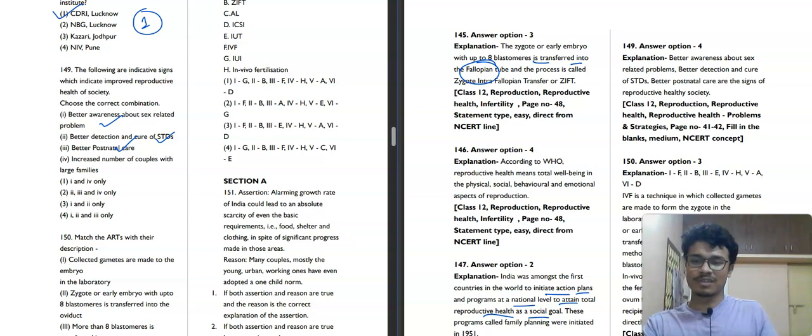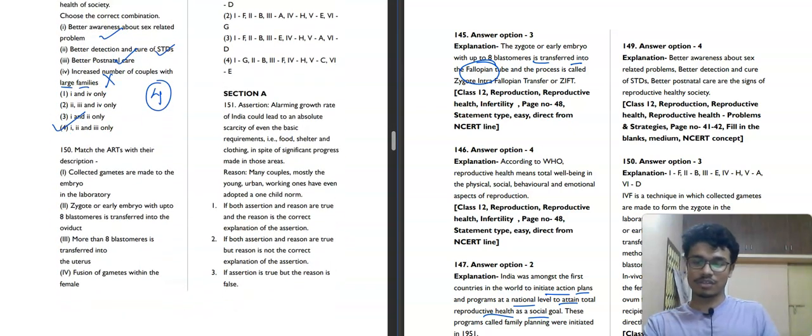Increased number of couples with large family. How can this be? That's why family planning is established, to decrease this. Large family does not mean including your grandparents. It means a couple should not have 7, 8, 9, 10 uncontrolled children. They can't maintain them. So the first, second and third are correct, and that's why the fourth option will be our correct answer.